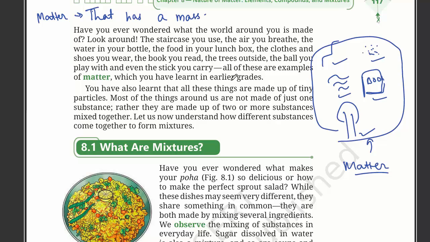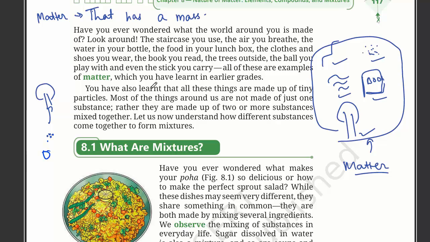And you have learned in earlier grades that all these things are made up of tiny particles. Most of the things around us are not made of just one substance. Rather, they are made up of two or more substances. Many things around us, like trees, do not contain only one substance.